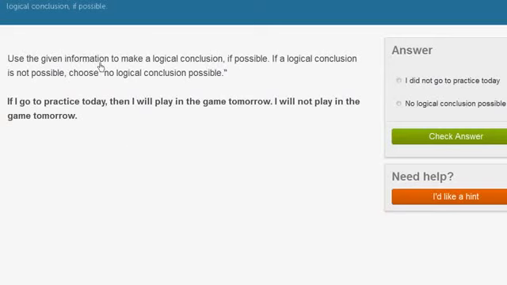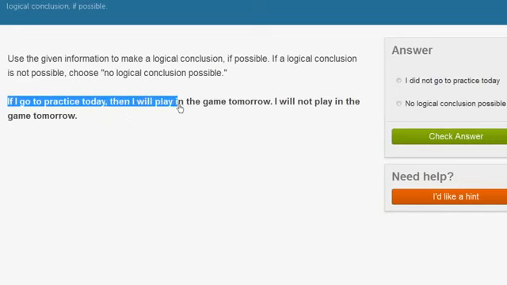Use the given information to make a logical conclusion if possible. If a logical conclusion is not possible, choose no logical conclusion possible. All right, so let's see what they tell us. The statement is, if I go to practice today, then I will play in the game tomorrow. This statement is saying, look, if I go to practice today, then I'm definitely going to play in the game tomorrow.